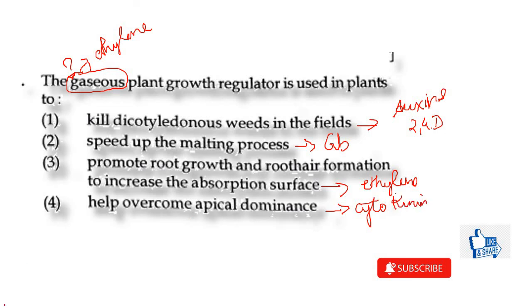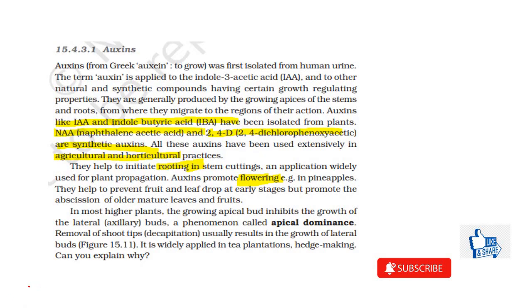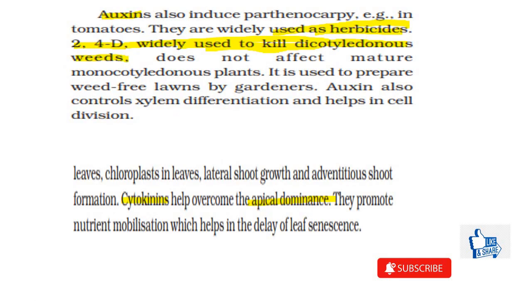cytokinin. Let's look at the exact functions, from which line of NCERT they have been picked up. So in auxin, indole acetic acid and indole butyric acid are the ones that have been isolated from plants, but naphthalene acetic acid, NAA, and 2,4-D, dichlorophenoxyacetic acid, are synthetic auxins, and they are used for agricultural and horticultural purposes. What are these purposes? Let's see. They are used in the form of herbicides. So how?